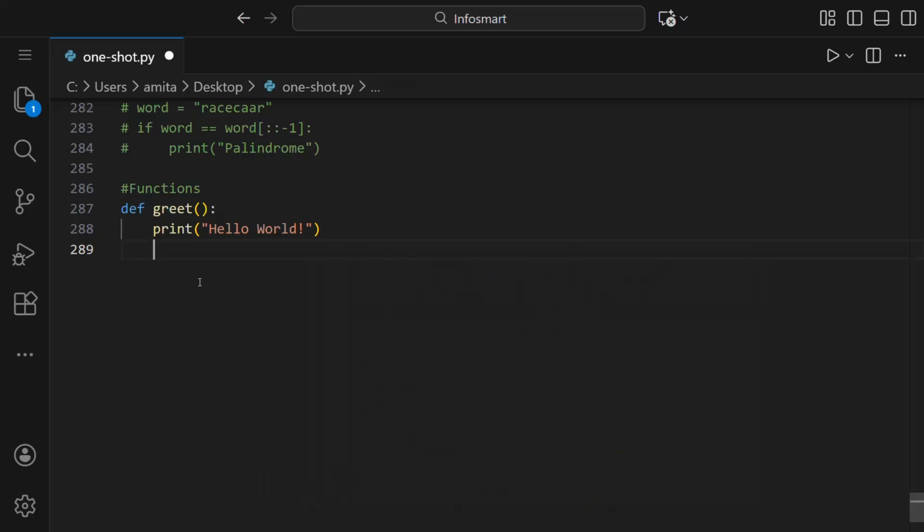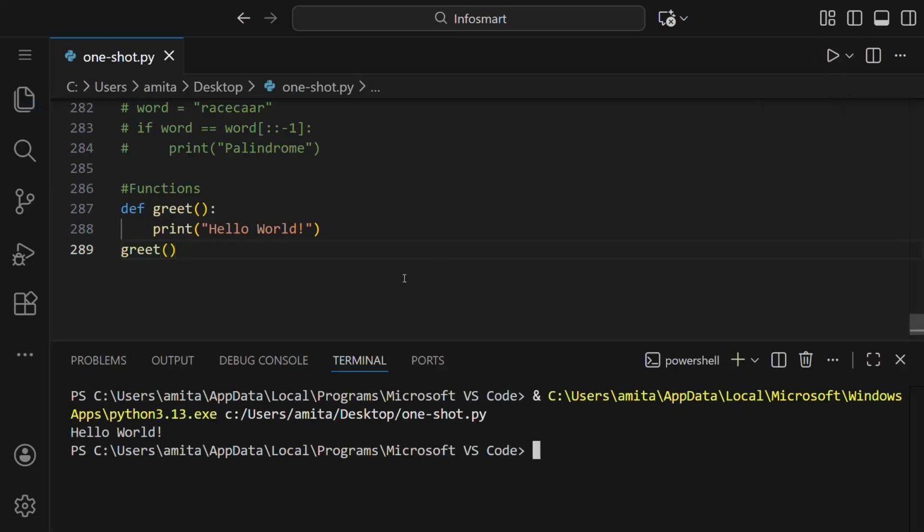And after this, the function does not take any input and does not return anything. So we have to call this by its name. So greet is its name and then parentheses. Like this, we have to call this function. So whenever we call this function, the thing written inside this, that is print hello world, is to be executed. So you can see hello world is printed.